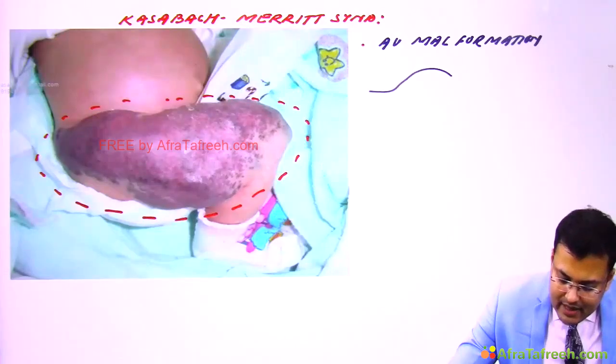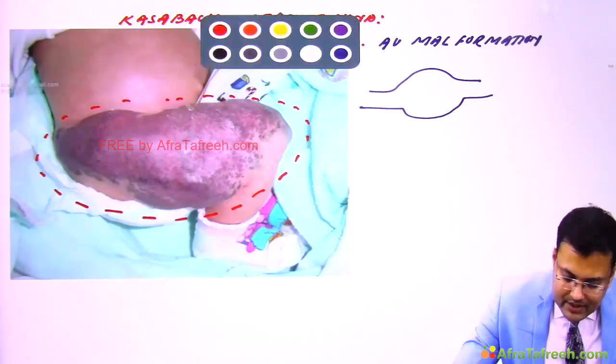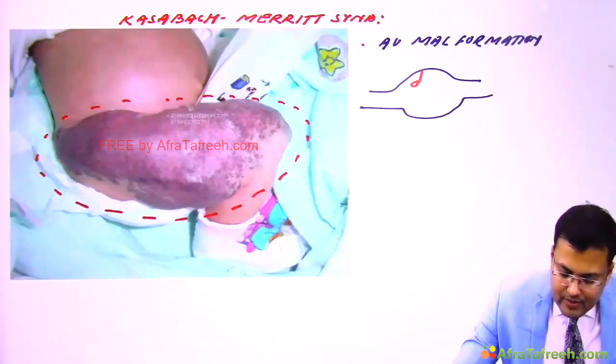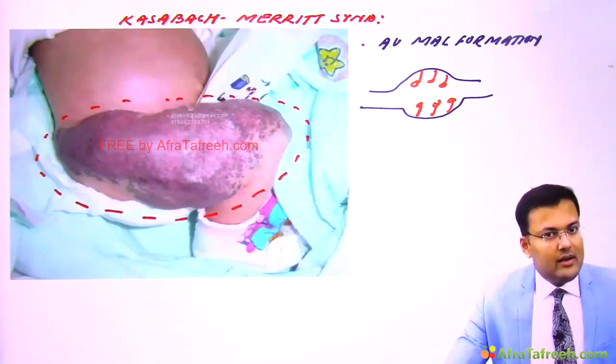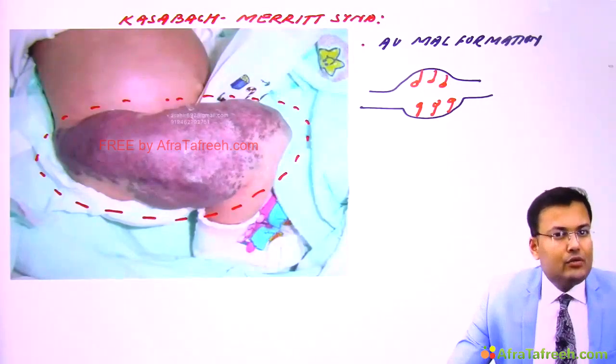And in this AV malformation or hemangioma, what happens? There is microangiopathic hemolytic anemia. There is consumptive coagulopathy, platelet trapping leading to thrombocytopenia.